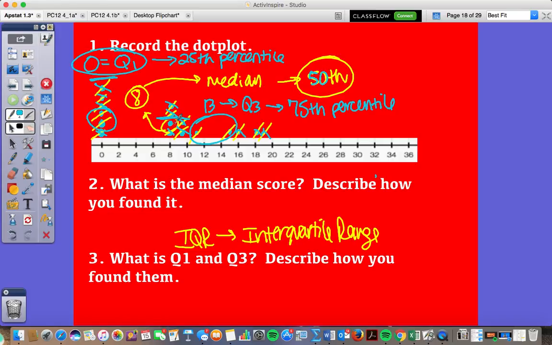But just know that 25% of the data does fall to the left of 0, and 75% of the data falls to the left of 13. Does that make sense? Yeah, I was just wondering if it's possible to have the 20th percentile on this data. Yeah, because they kind of share it. I would say that between 0 and whatever that would be the percentile for 0.